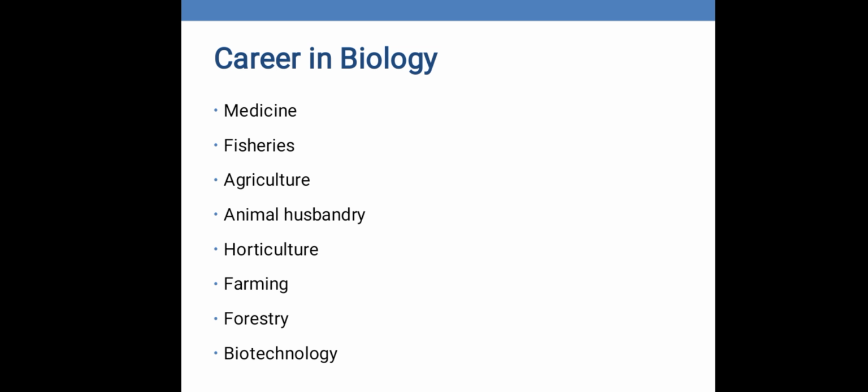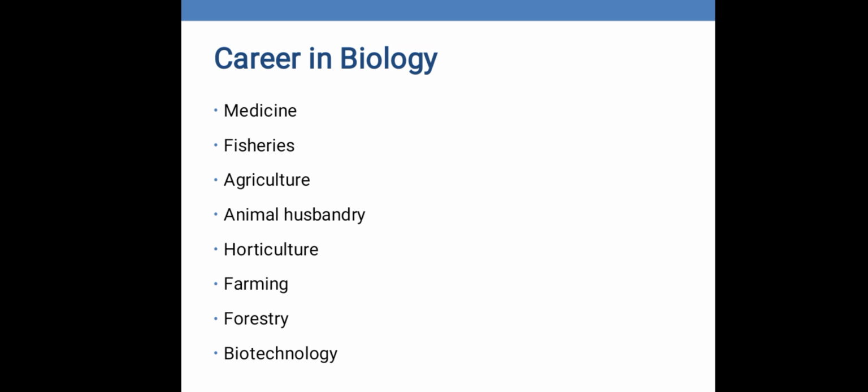Then there comes career in biology. You can go in medicine and become a doctor. You can go in fisheries and you can work on the production of fishes. You can go in agriculture where you can contribute in the production of different types of pesticides and herbicides, and you can learn about their side effects and how you are going to fight with the side effects and everything regarding the knowledge of agriculture. Then there is animal husbandry, how you can increase the production of different animals.